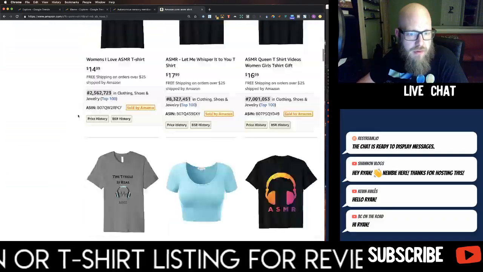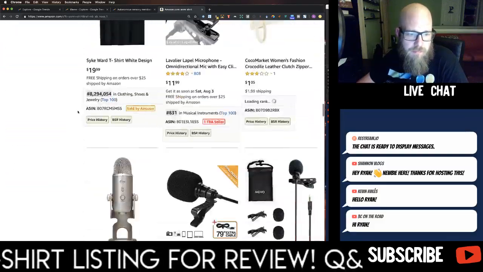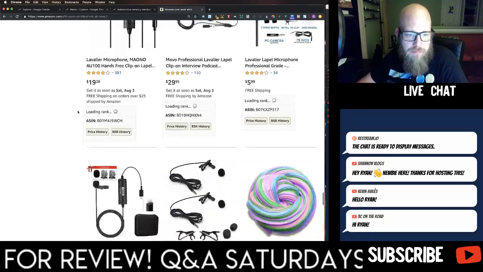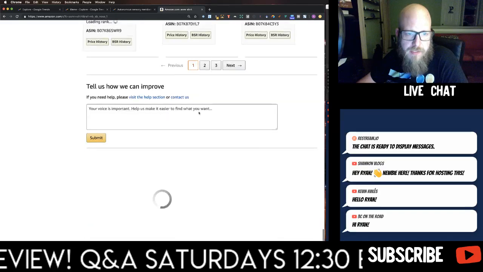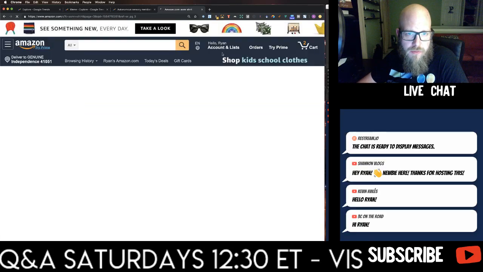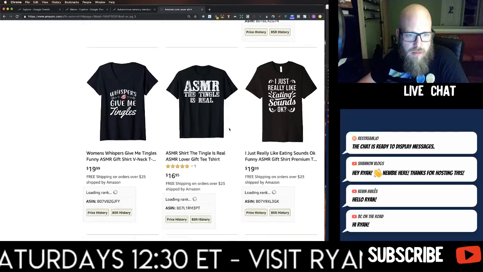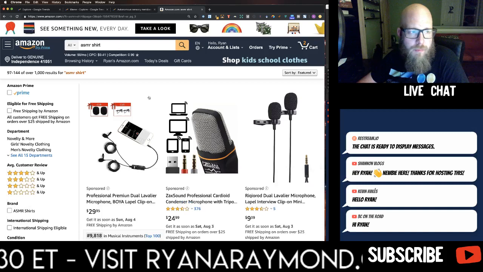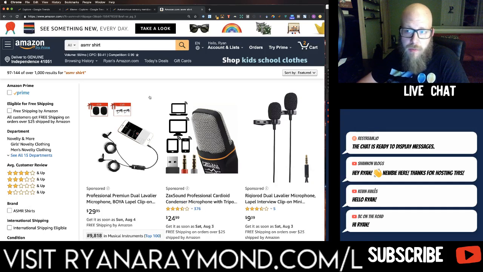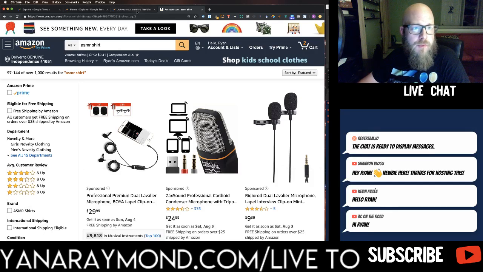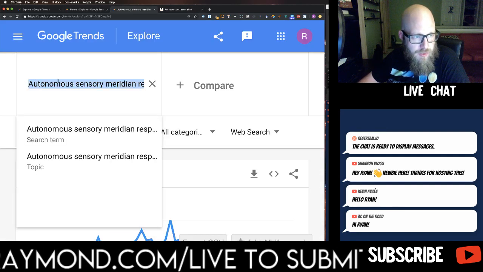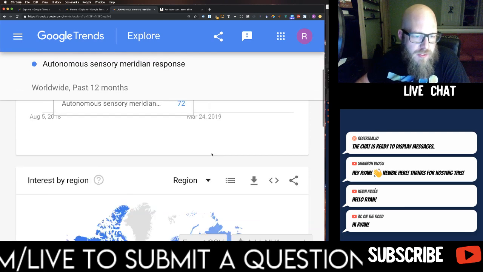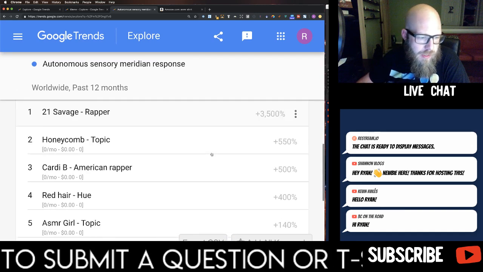So there's not a lot in there yet. Really not a lot in there. It's all microphones on the first page now. Back to some shirts now. What happens if I go to the third page? What is there? Okay, so there's some more shirts buried back down in here, but there's a lot of microphones. So shirts with microphones on them and ASMR could be an option there. So that looks like a start. People are searching for what that is. So yeah, I've seen ASMR videos, I just never knew it as that.